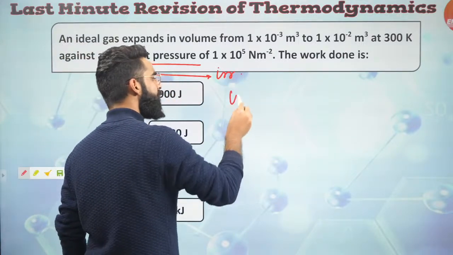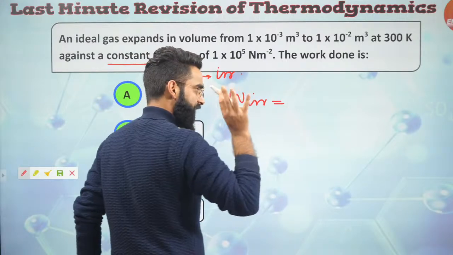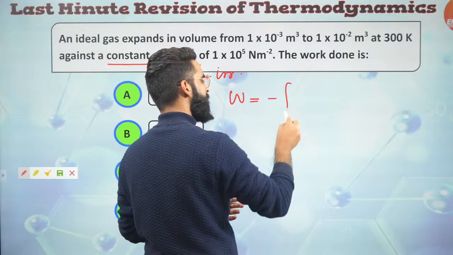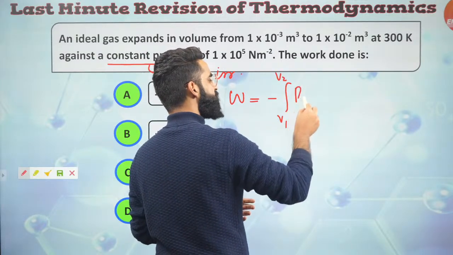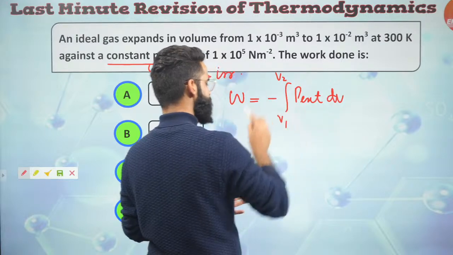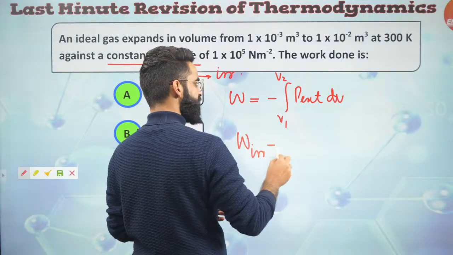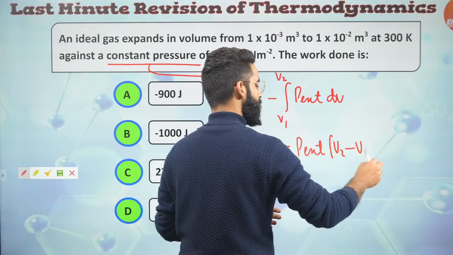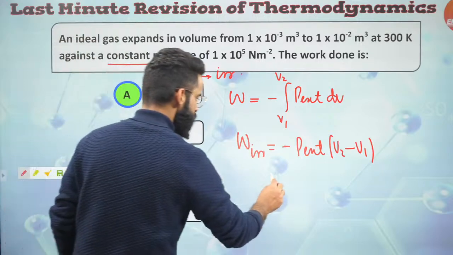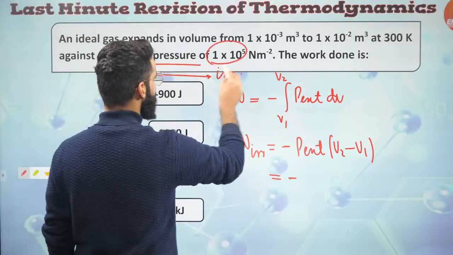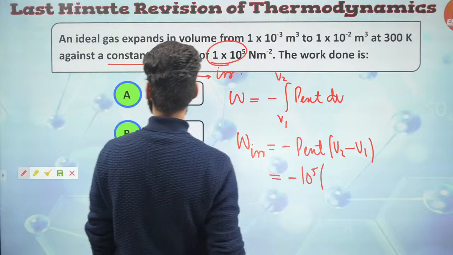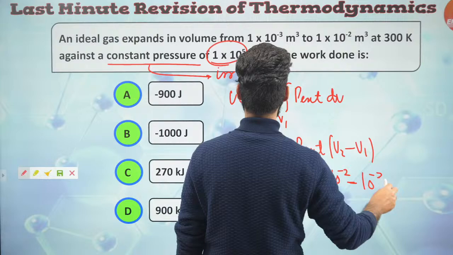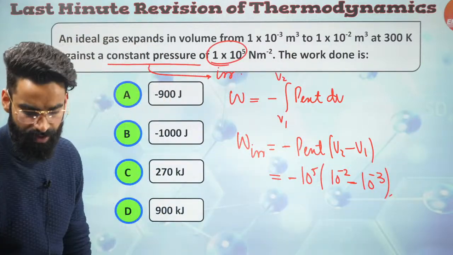If you remember, how do we calculate work done in an irreversible process? The general expression to calculate work is minus integral V1 to V2 P external dV. Since external pressure is kept constant, W in irreversible is going to be minus P external, taking it as common, times delta V, that means V2 minus V1. Every parameter is given to me. So it's minus P external, which is 10 power 5 Newton per meter square, times V2 minus V1. V2, the final volume of the system, is 10 power minus 2, minus the initial volume of the system, 10 power minus 3. Just calculate it, get the work done in joules.